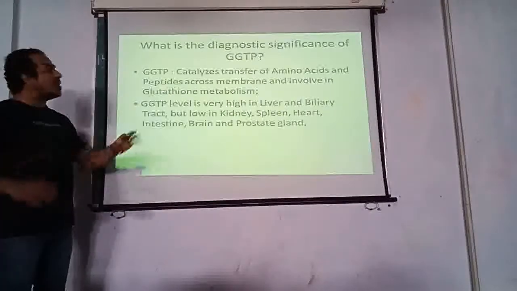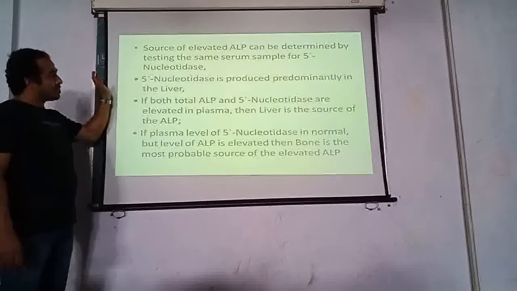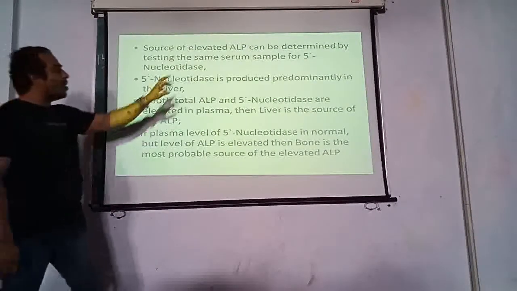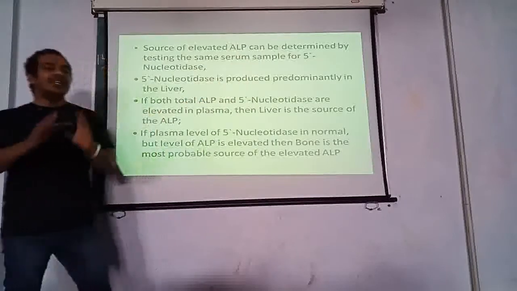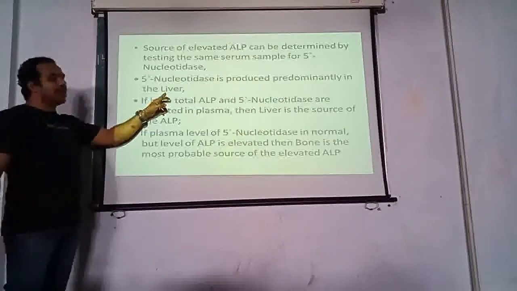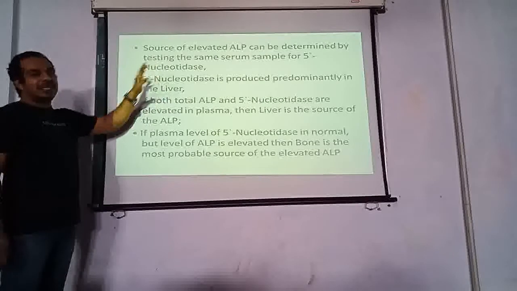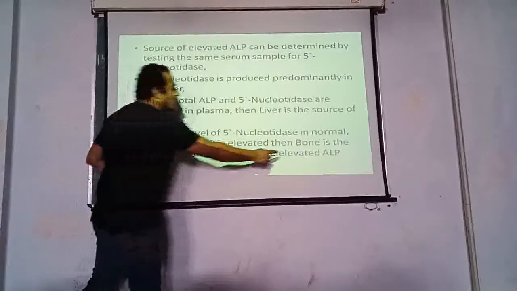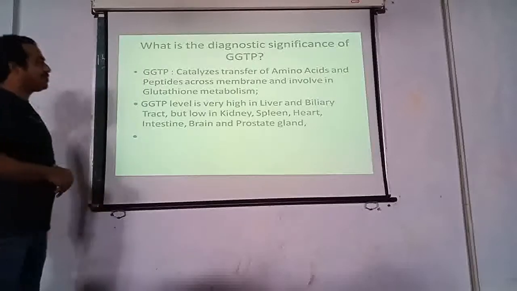So it's very clear: if 5-nucleotidase is increased along with ALP, you should be very sure that the source is the liver. If ALP level is raised but 5-nucleotidase level is less, then the source is both.